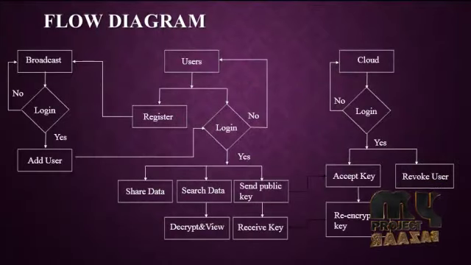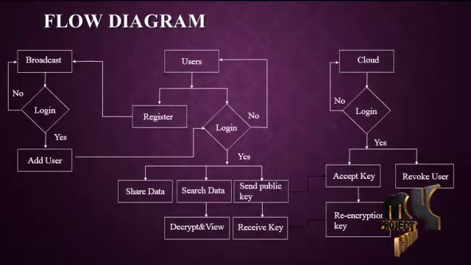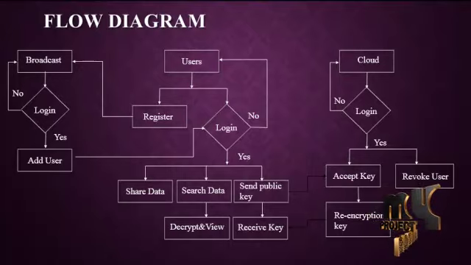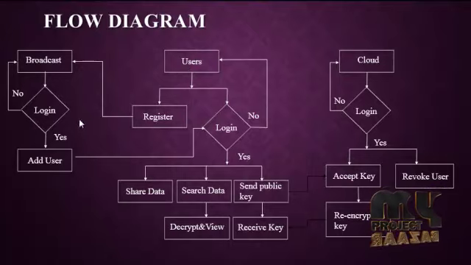Then comes the flow diagram of our process. The flow diagram shows our process diagrammatically. So here comes the broadcast center and users on the cloud. Here the user has to register and log in to access our system. Once the user has registered into the system, the broadcast server should add the user, and then only the user can log in.